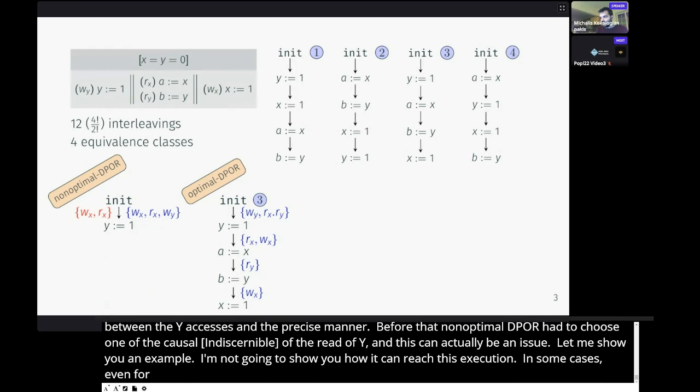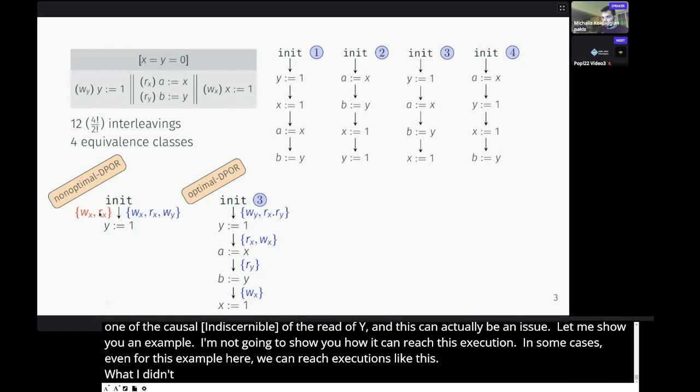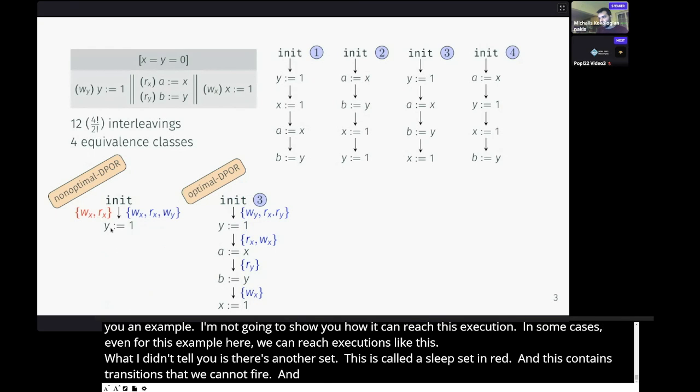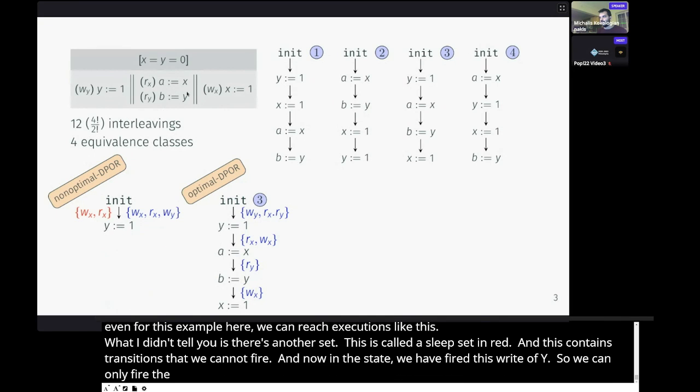What I didn't tell you is that there's another set. This is called a sleep set, in red. And this contains transitions that we cannot fire. And now in this state, we have fired this write of Y. So we can only fire the read of X or the write of X, but they're both in the sleep set. So this transition is going to be blocked.